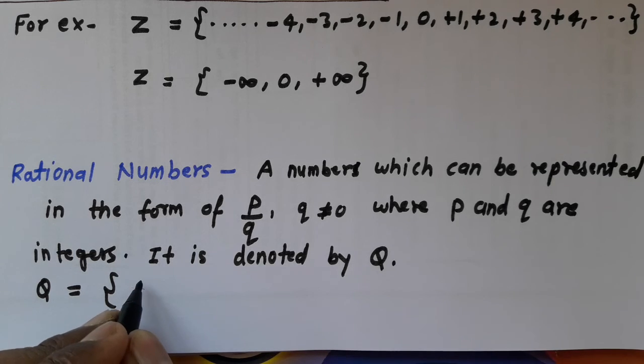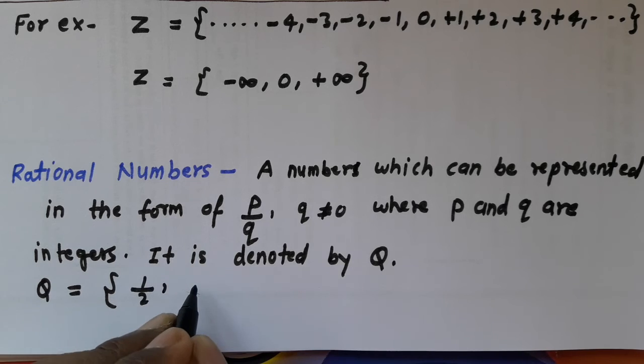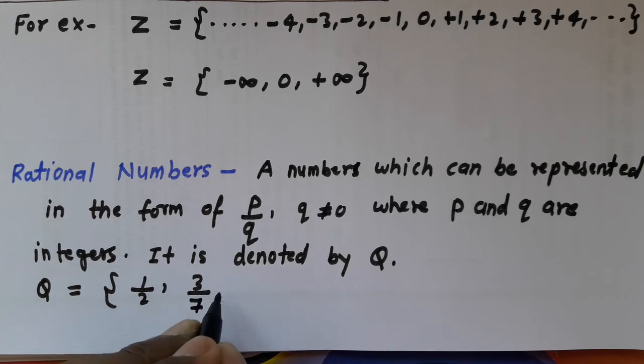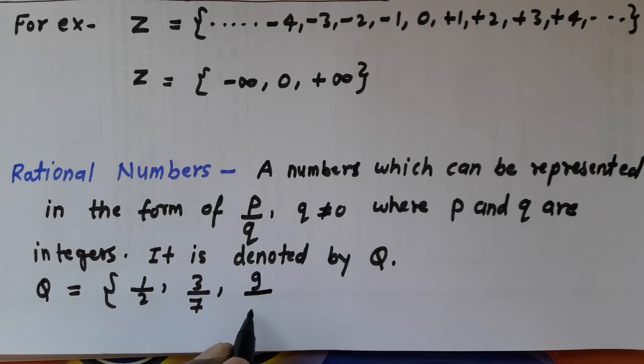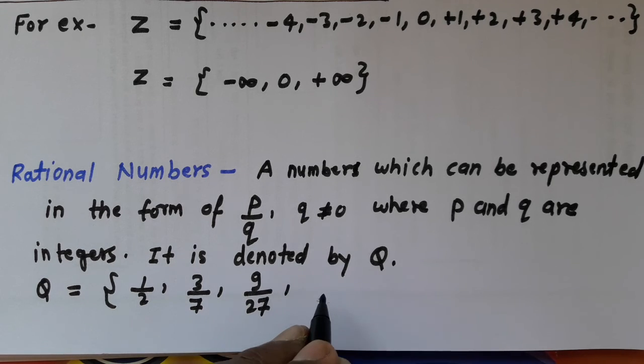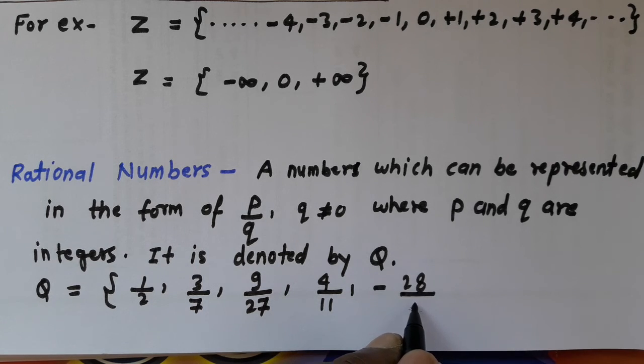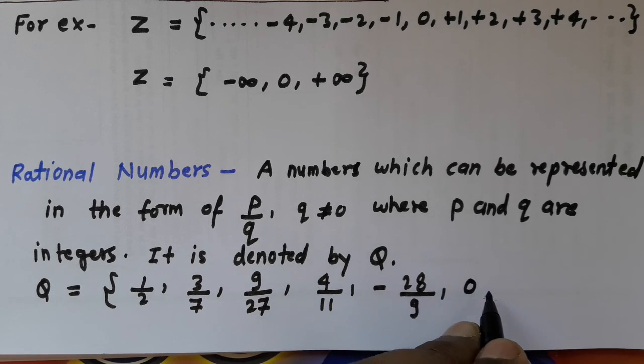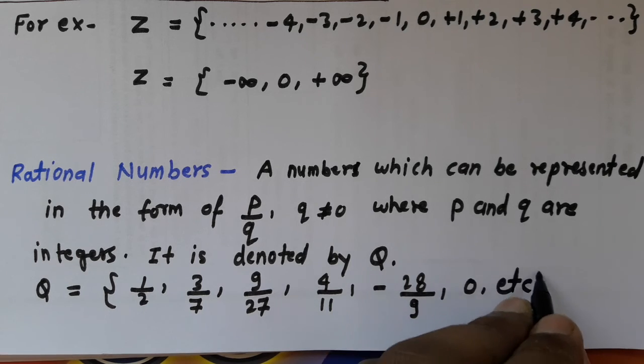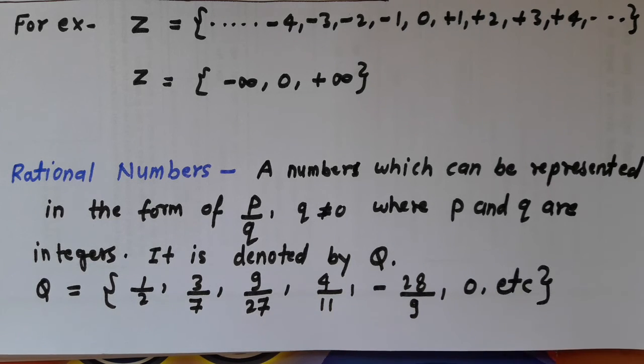So Q, you can write some examples: 1 upon 2, 3 upon 7, 9 upon 27, 4 upon 11, minus 28 upon 9, 0, etc. Rational numbers include the set of all natural numbers, all whole numbers, all integers.